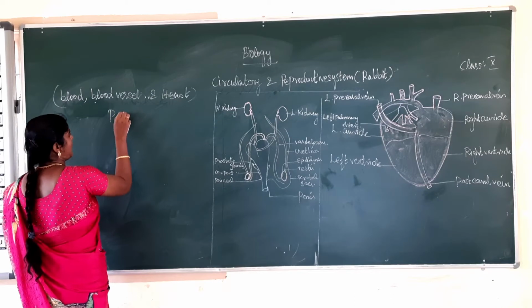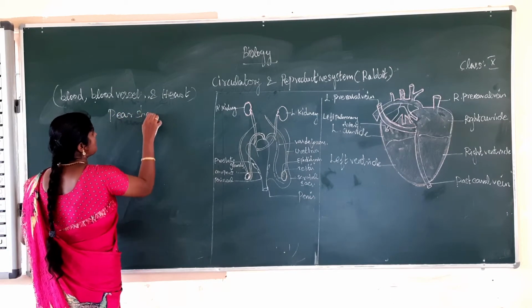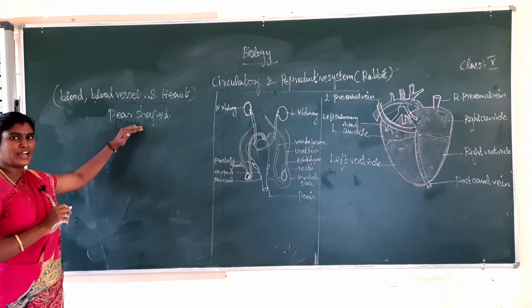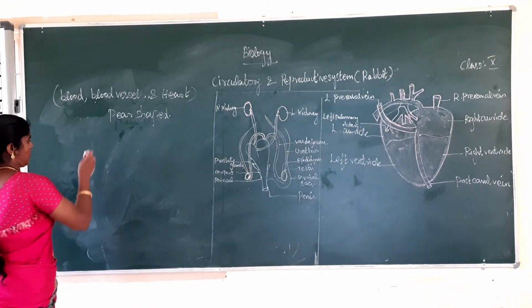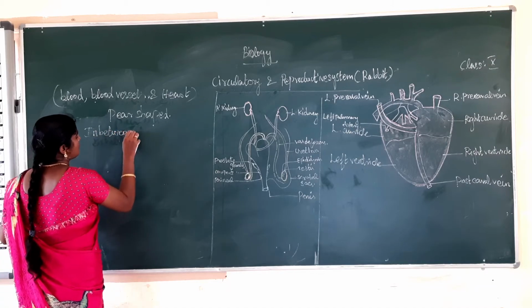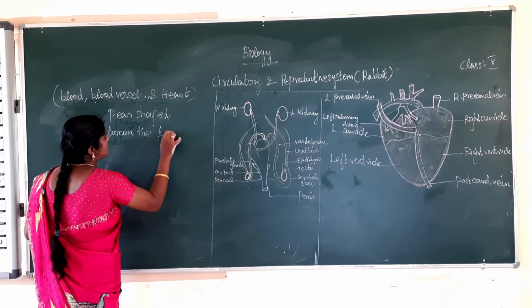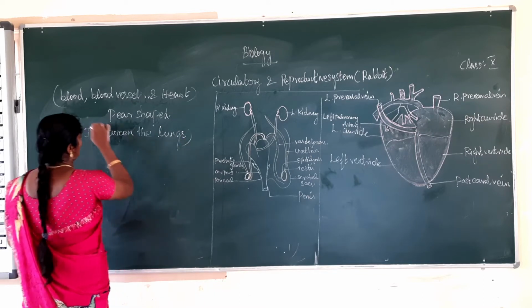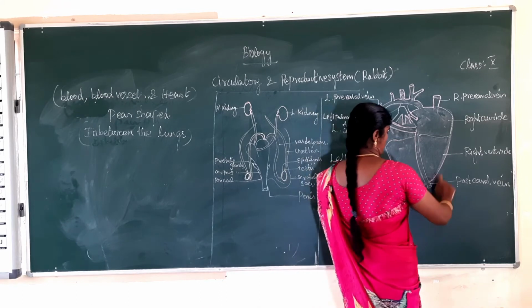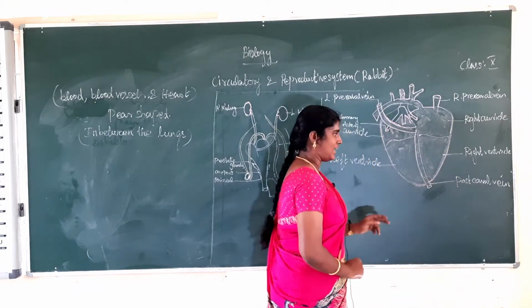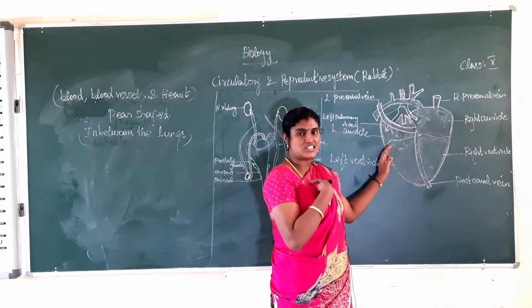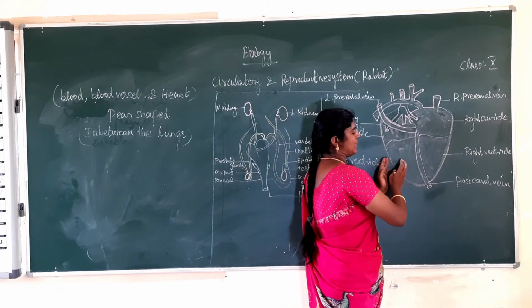Pear-shaped and lies in the thoracic cavity. The heart is pear-shaped. Where is it located? It lies in the thoracic cavity in between the lungs. Okay, so the heart is pear-shaped. It is lying in the thoracic cavity. What is the meaning of thoracic cavity? In the chest region, in between the lungs.